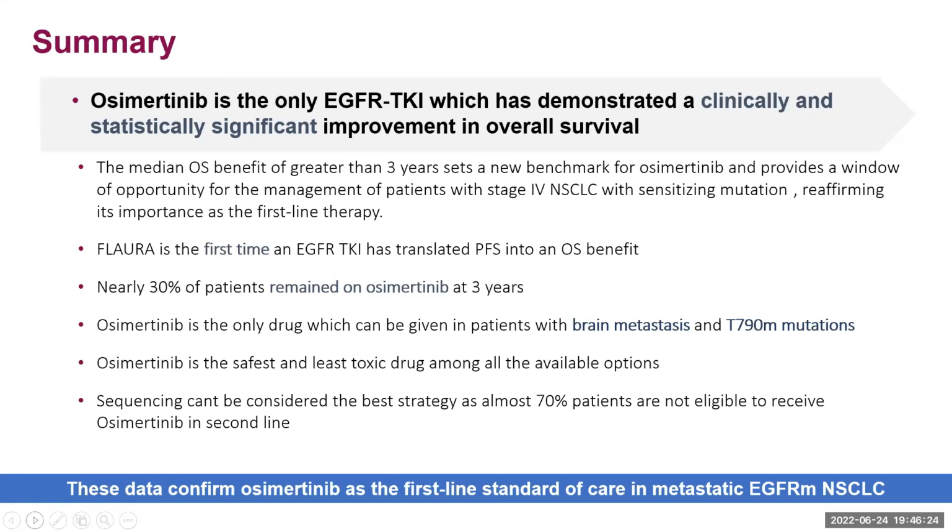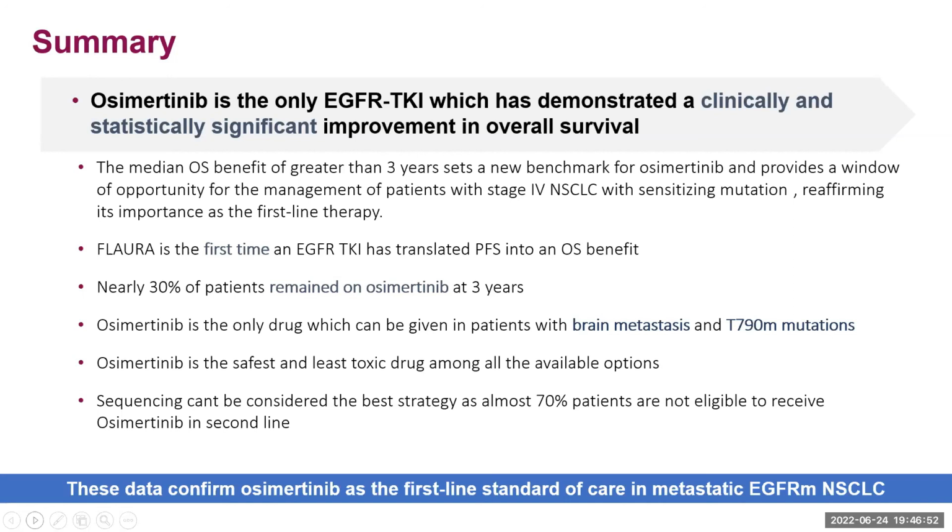It sets a new benchmark for osimertinib and provides a window of opportunity for the management of patients with stage 4 disease with sensitizing mutation, and reaffirms that it is important as a first-line therapy. FLAURA is the first time an EGFR TKI has translated PFS into OS benefit. Nearly 30% of the patients remained on osimertinib even after 3 years. Osimertinib is the only drug which can be given in patients with brain mets and with T790 mutation.